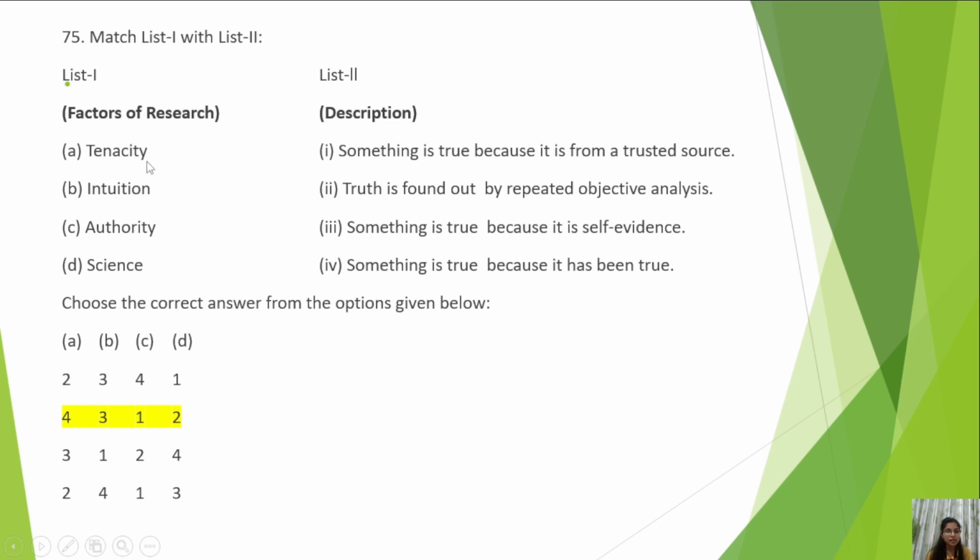So tenacity is something is true because it has always been true. Intuition is something is true because it is self-evident. Authority is because it is from a trusted source. And science is objective analysis, repeated objective analysis.